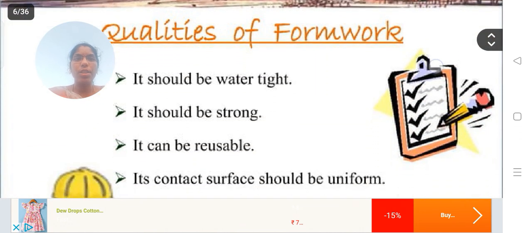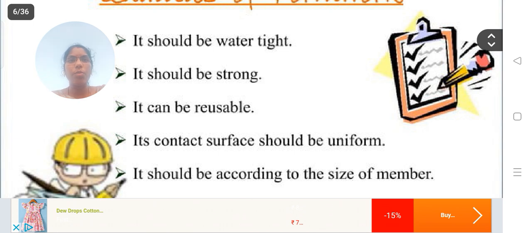So, what are the qualities of formwork? Formwork is nothing but erecting and connecting the members. At the connections, it should be watertight. If it is not watertight, when we pour the concrete into the formwork, the liquid or fluid will come out of the formwork. The hardening and hydration of the concrete will be delayed.